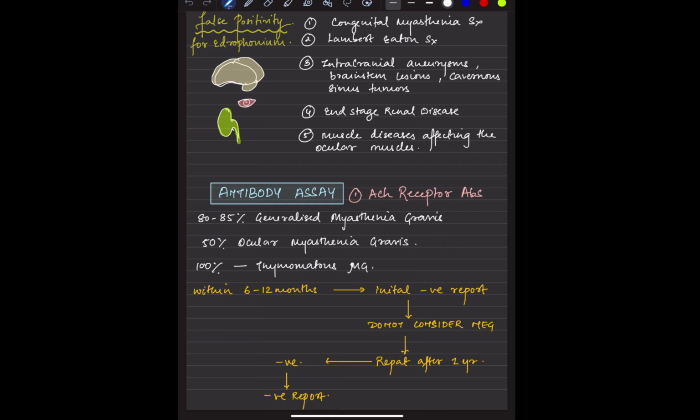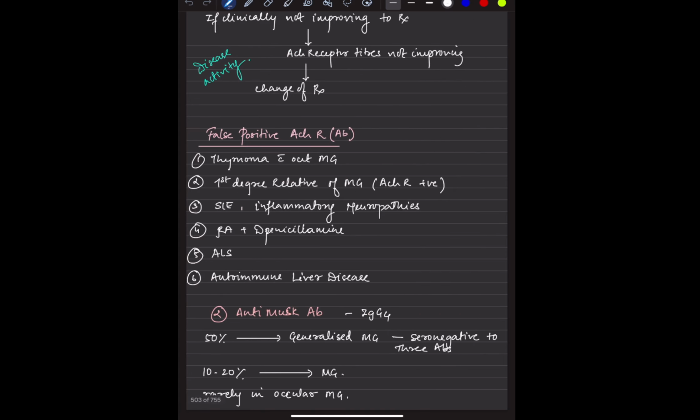Now, say a patient comes to me and he is full-blown myasthenic. I am quite sure about that, but I have to justify myself. I will go with the antibodies, but the antibodies are negative. So do I label him as not myasthenic? No. We have to wait for 6 to 12 months and then repeat the antibodies, and most of the time it becomes positive only after 6 to 12 months. We also look at the titer: if the patient has been given treatment and the titers are decreasing, then the treatment is working. If not, we have to change the treatment.